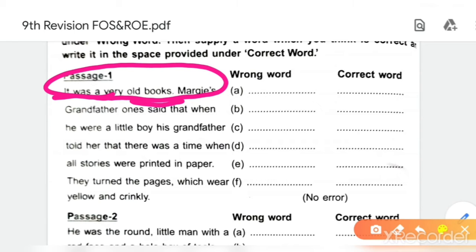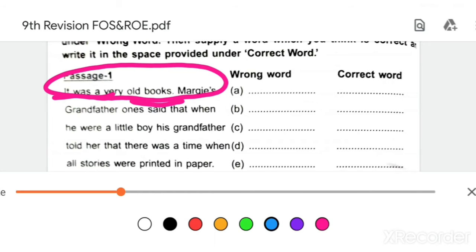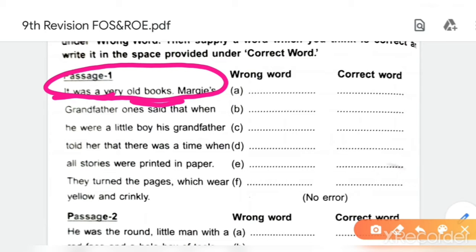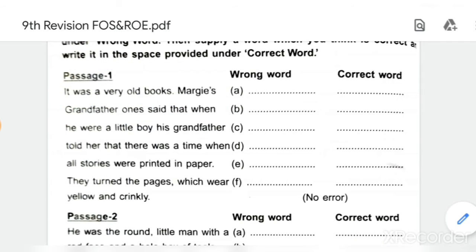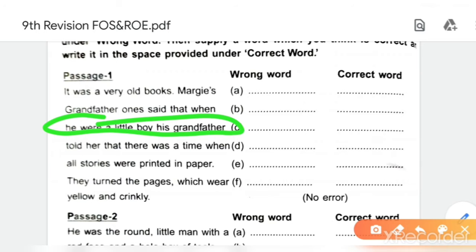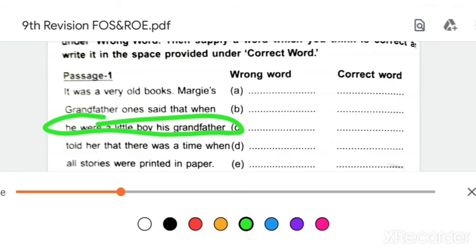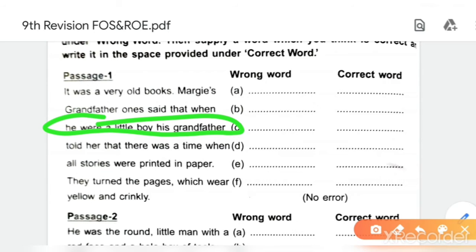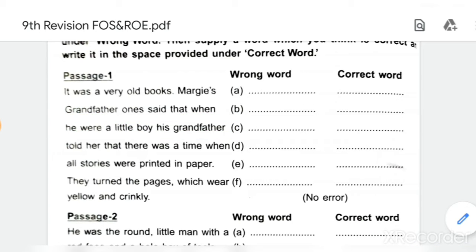For B you have to refer second line. For C you have to refer third line. Okay, in this manner you will do. Okay, let's start. It was a very old books.